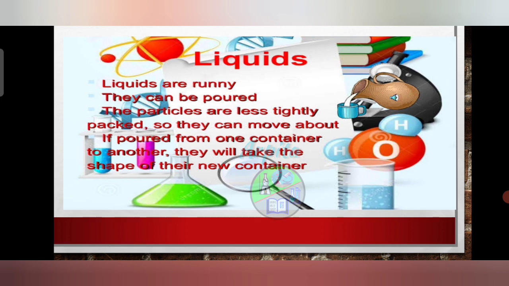Liquids are runny, they can be poured. The particles are less tightly packed, so they can move about. If poured from one container to another, they will take the shape of their new container. The intermolecular force of attraction between liquids or the particles is less than that of solids, and the space is more than solids.